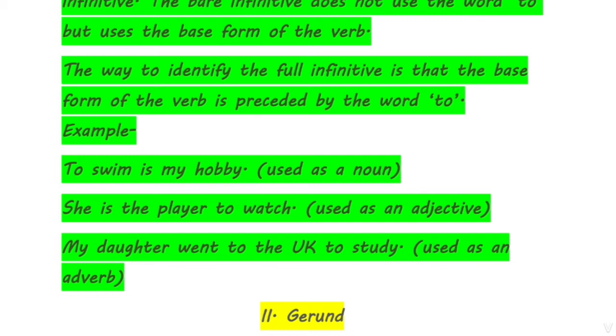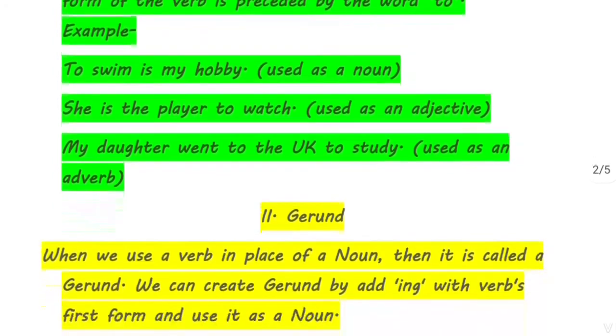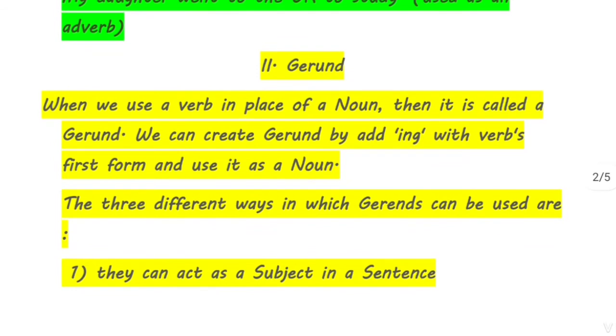Second is, she is the player to watch. Here the phrase to watch has been used as an adjective in this sentence. Third is, my daughter went to the UK to study. Here, to study is used as an adverb. So now I think it is clear to you that infinitives are non-finite verbs. Second, infinitives are created by adding to to the main verb's first form.